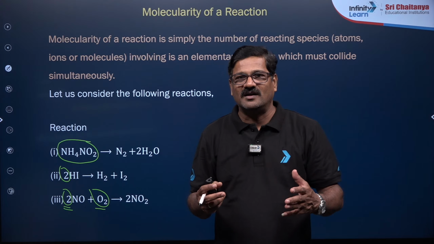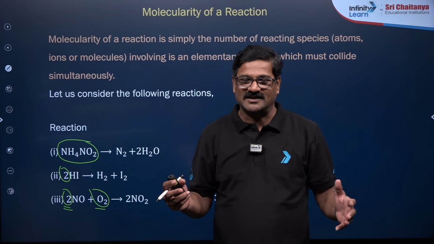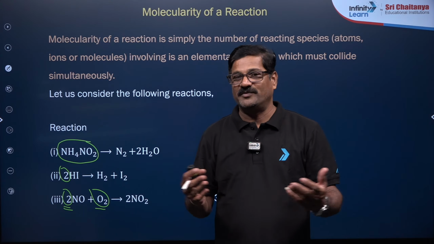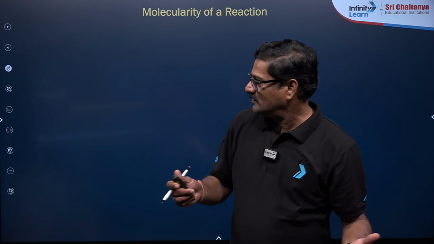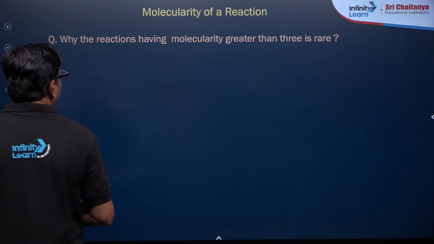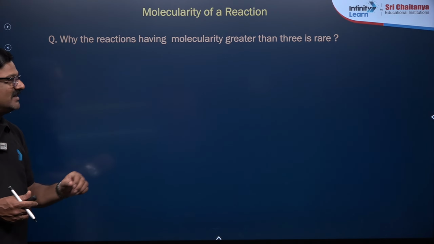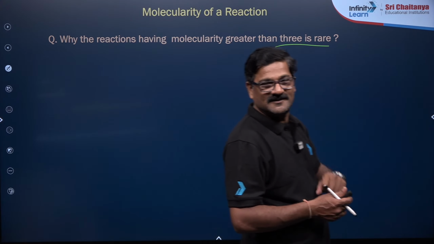So if molecularity is expected to be more than 3, you can split the reaction into simple steps. That may be a complex reaction. So that's all about the molecularity. Why are reactions having molecularity greater than 3 rare? That's what I want to say.